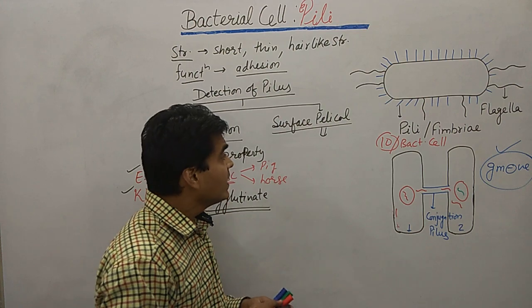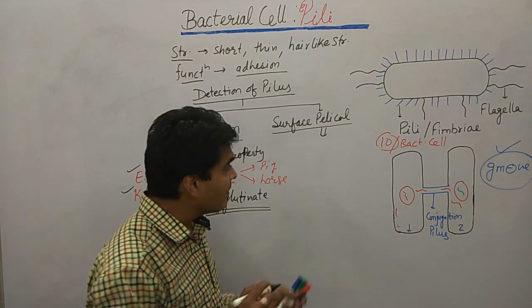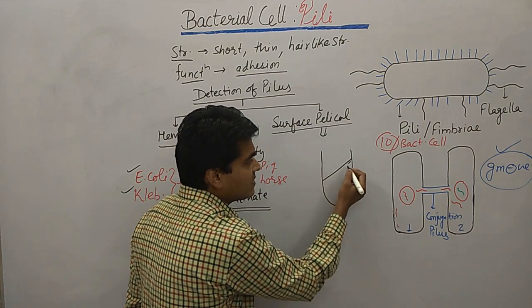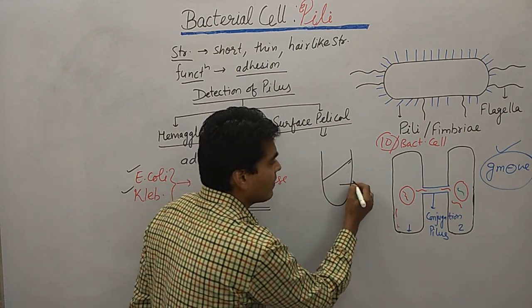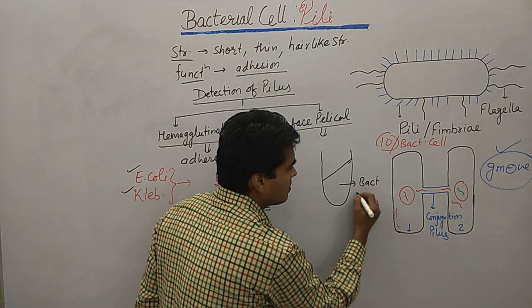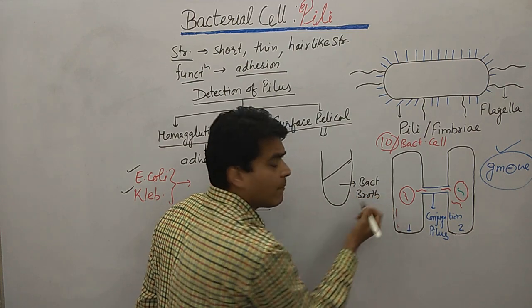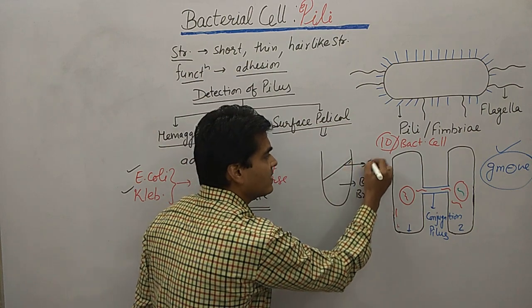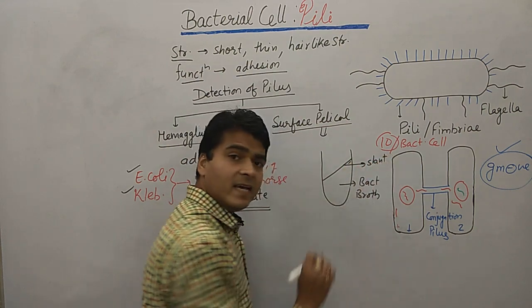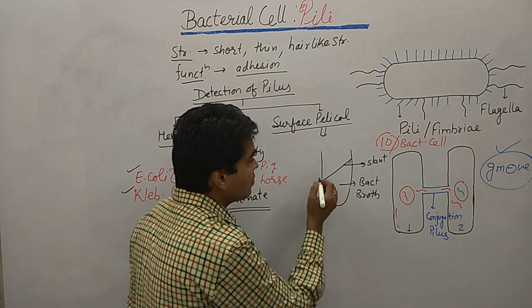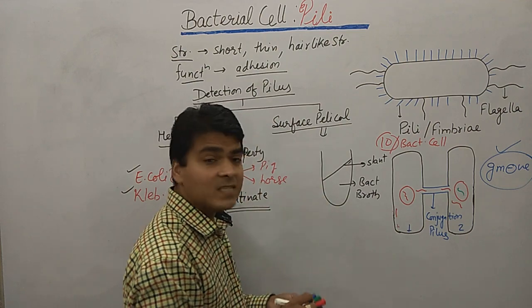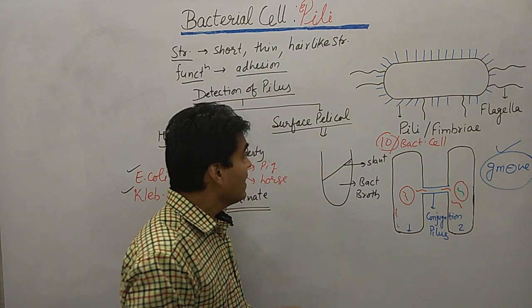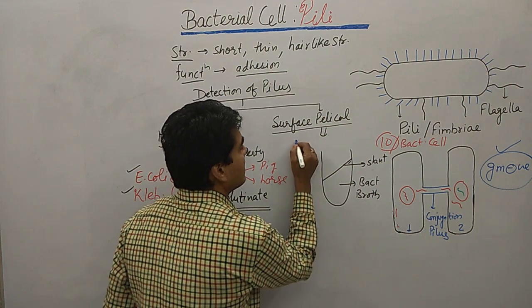Now the other method is surface pellicle, okay. In surface pellicle what happens, suppose this is a bacterial broth, okay. Broth को हम लैब में बनाते हैं, we are making broth in the lab, and this is the slant, okay. So what happens in this surface pellicle, there are some aerobic bacteria, okay.